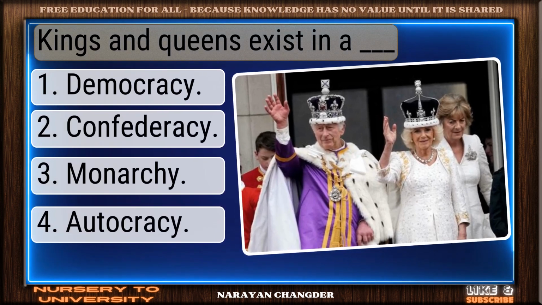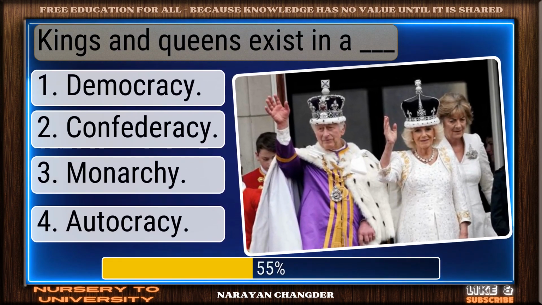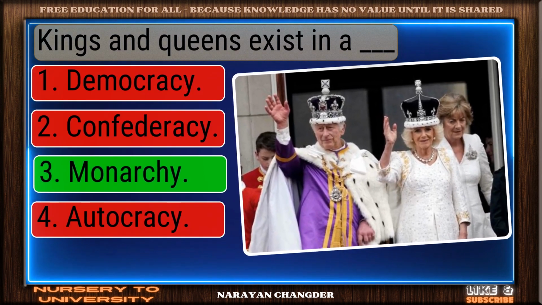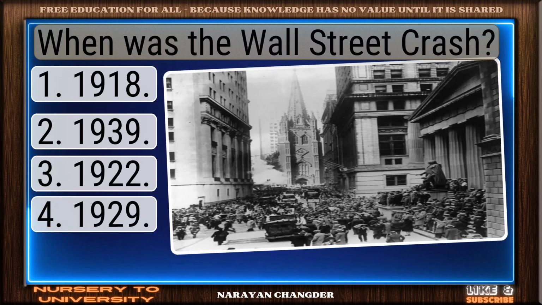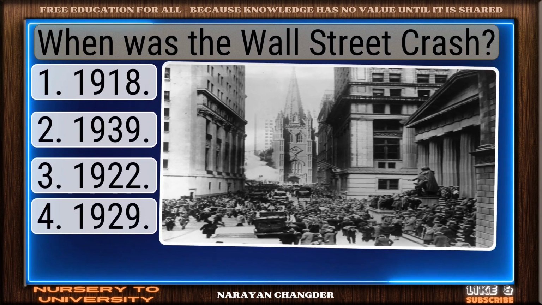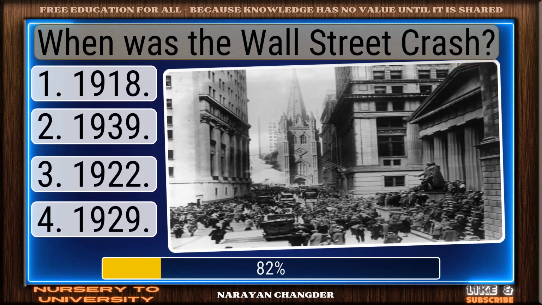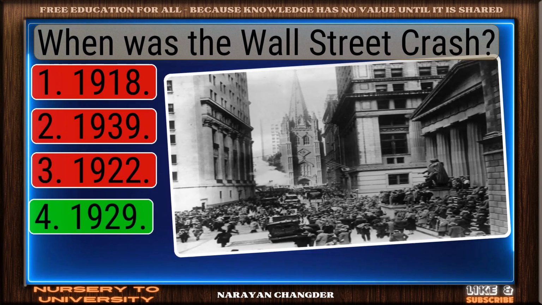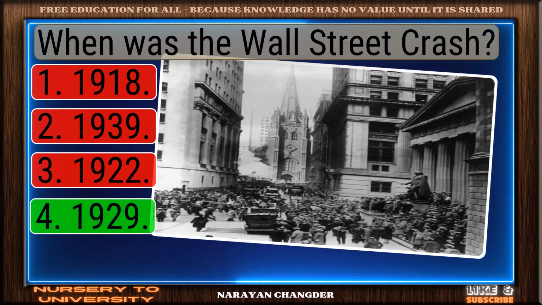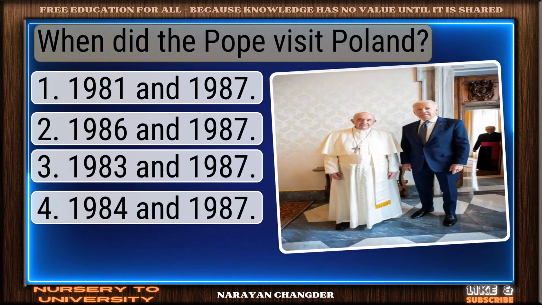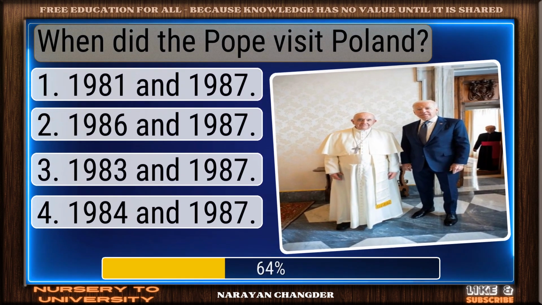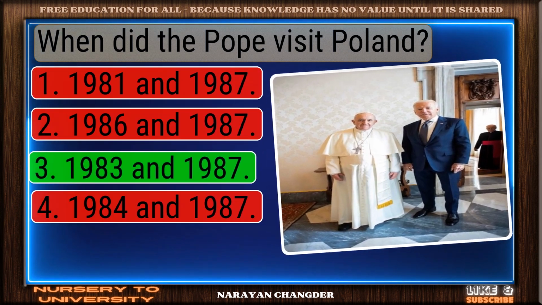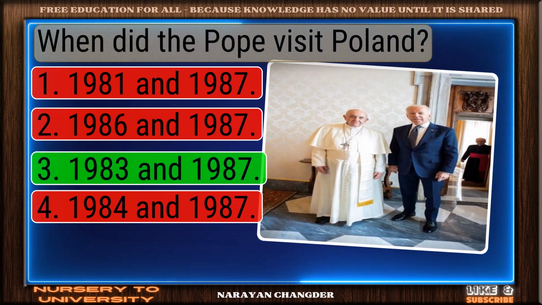Kings and queens exist in a dash. Perfect. Monarchy is the correct choice. When was the Wall Street crash? Excellent choice. 1929 is the right answer. When did the Pope visit Poland? 1983 and 1987 is the correct choice.